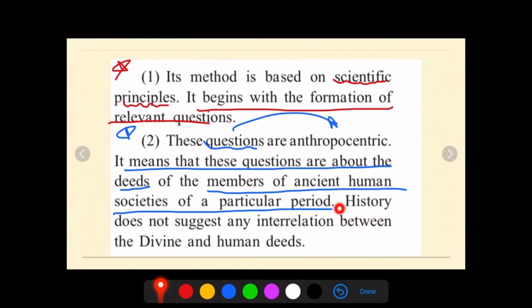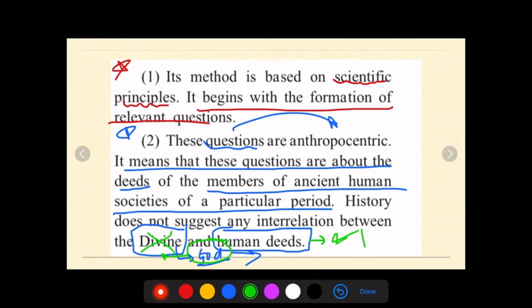Now history does not suggest any interrelation between divine and human deeds. Divine means God phenomena, for example that something happens because of God, or because of human deeds God became sad and then cursed. Divine phenomena are not used, and divine things and human deeds are not interconnected.